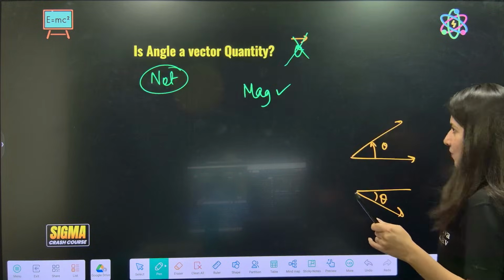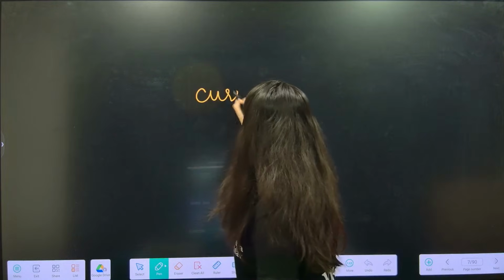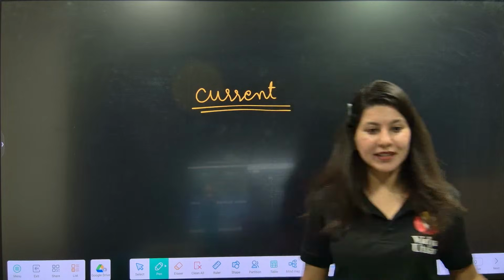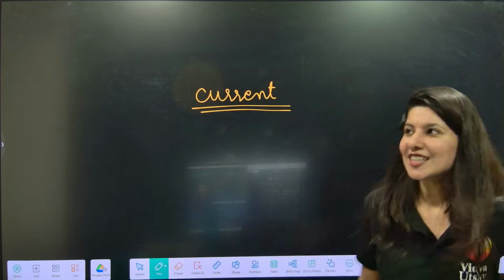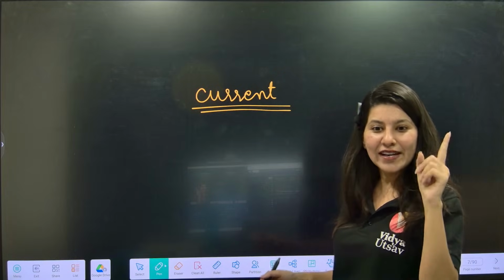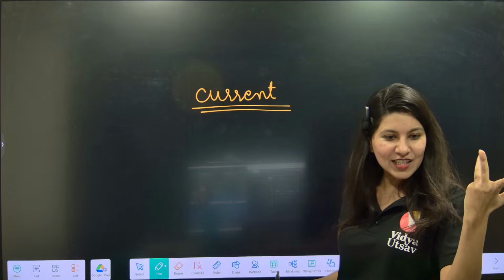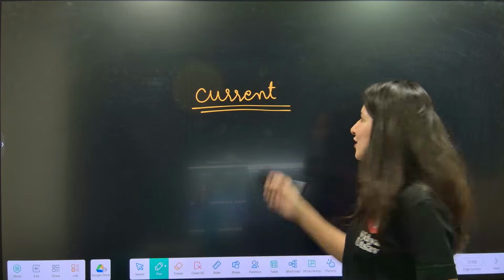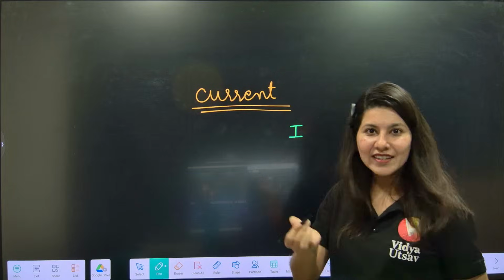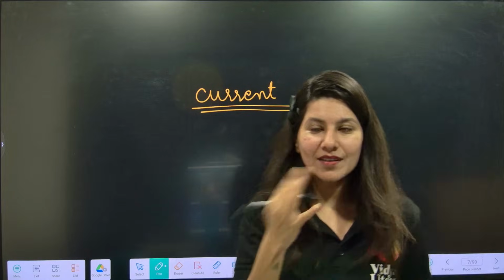Now one more thing, let me ask: is current a vector quantity? I'll explain the reason. Current I, ma'am, has magnitude, 3 ampere, 4 ampere, yes.